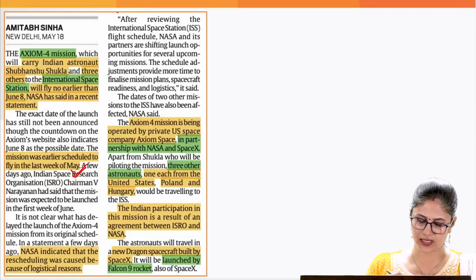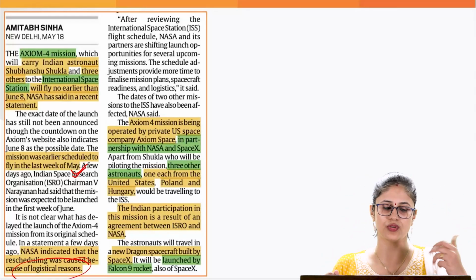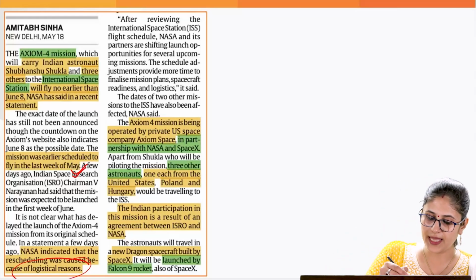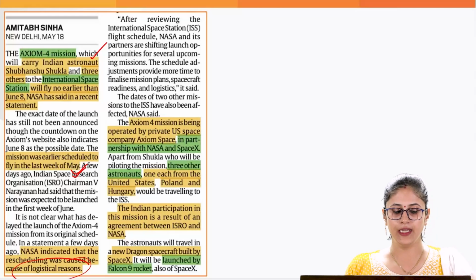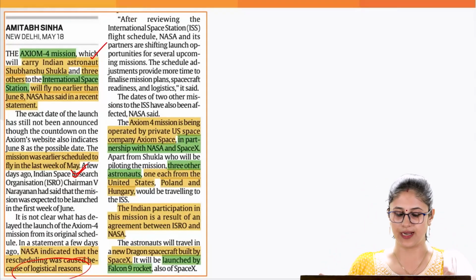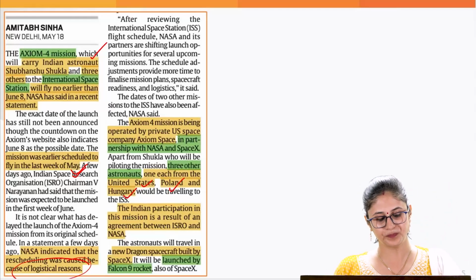But according to NASA, due to some logistical reason, there has been a delay when it comes to the launch of the Axiom-4 mission. When you talk about this Axiom-4 mission, it would be carrying an Indian astronaut named Shubhanshu Shukla, and it would also have 3 other astronauts from 3 different countries: one from USA, others from Poland and Hungary.